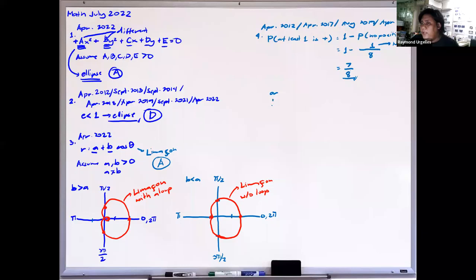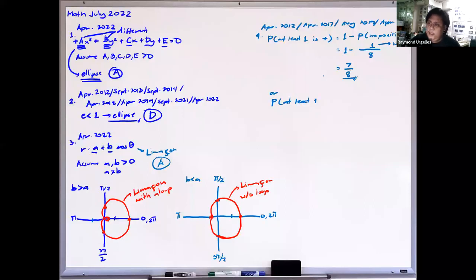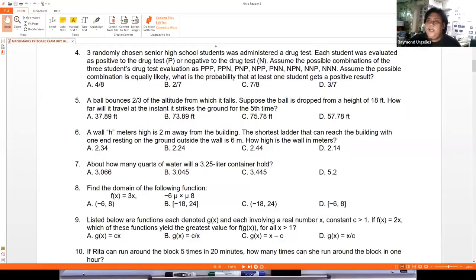Another way to solve this is to count them all. What is at least 1 positive? Going back to our question, at least 1 is positive. We have the ones with one positive, 1, 2, 3.